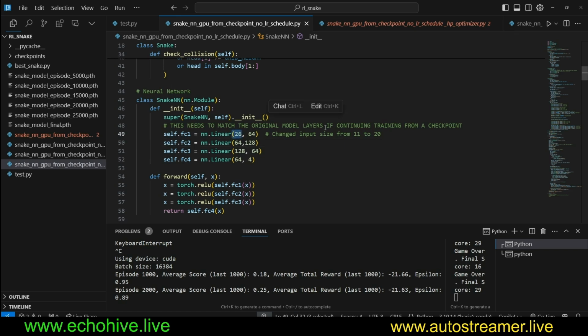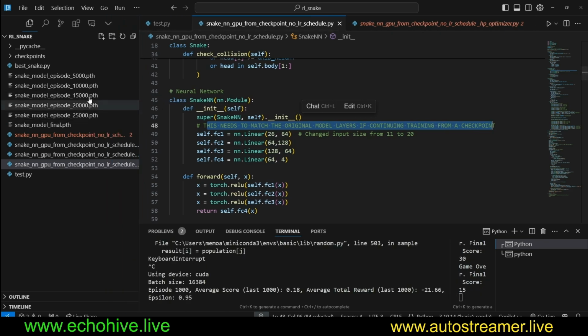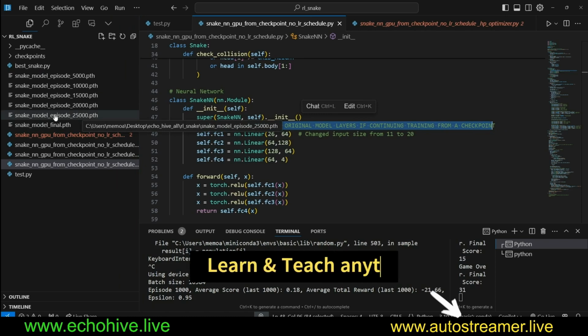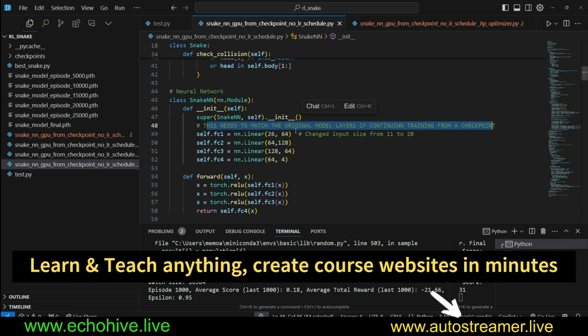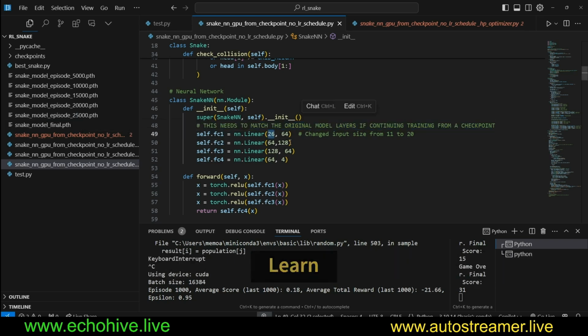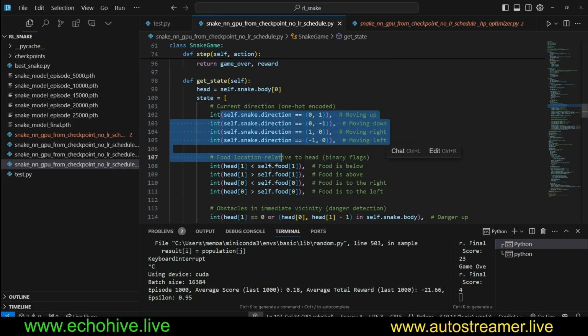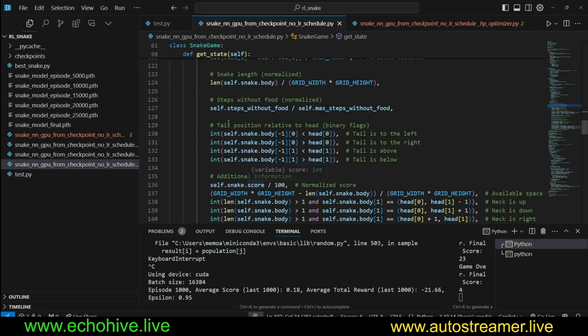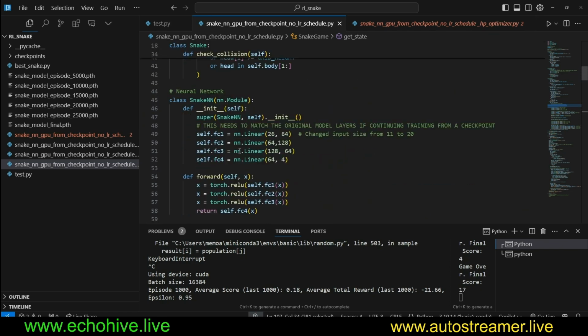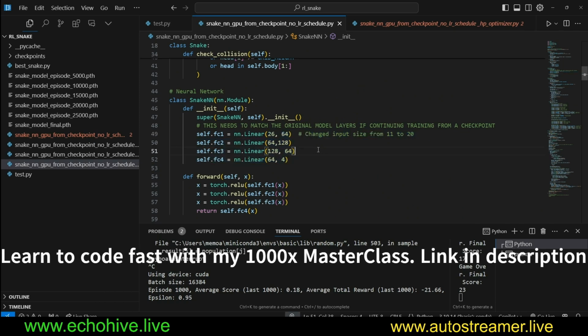So our input size has to match the state. Here I'm saying this needs to match the original model layers if continuing training from a checkpoint also, because this can also pick up from a checkpoint that you've saved. Like here, this is our latest 25,000 checkpoint. The input to the neural network has to match the size of the state. So here we are defining our state, and if we were to count all these inputs, then it'll amount to 26, and that is the first layer of our neural network. That is our input, the state, and then the rest of it is our dense networks.